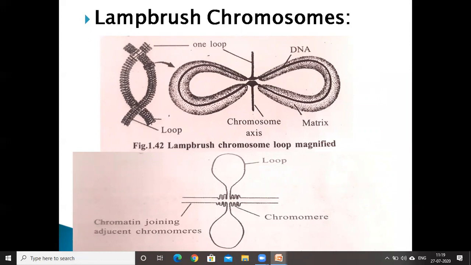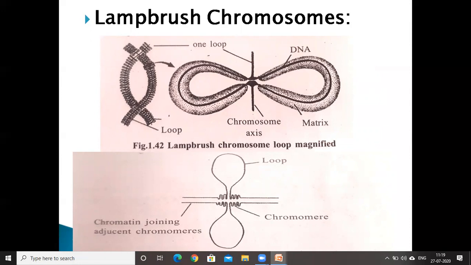These paired loops give an appearance like a lamp brush, the brush we use to clean the chimneys of lamps. So that's why we call them lampbrush chromosomes.